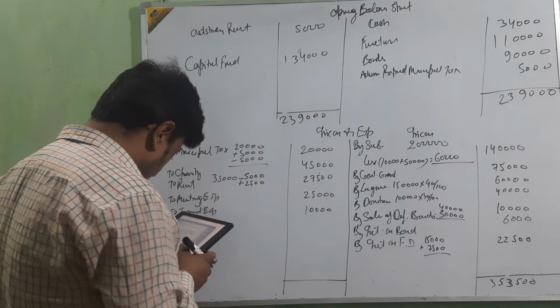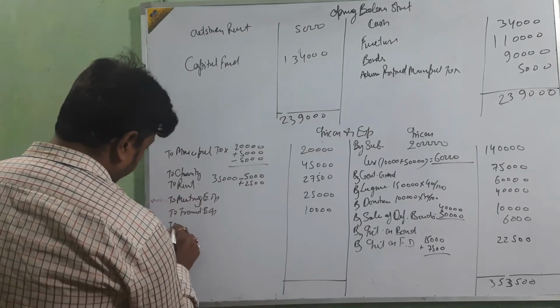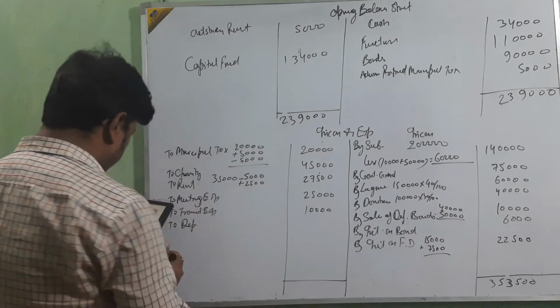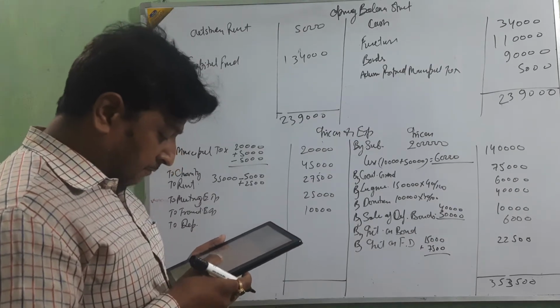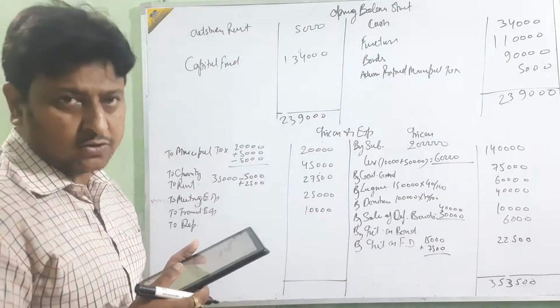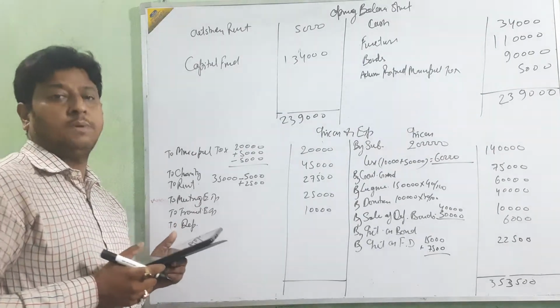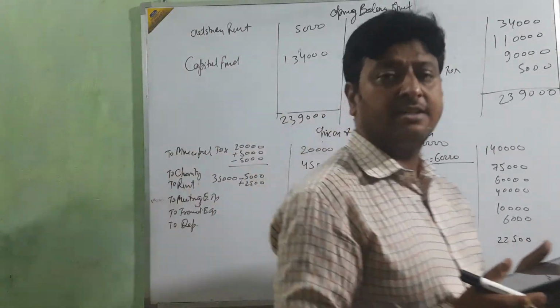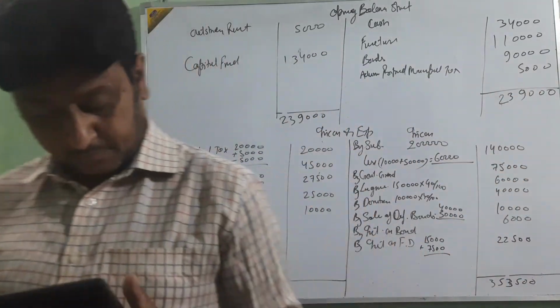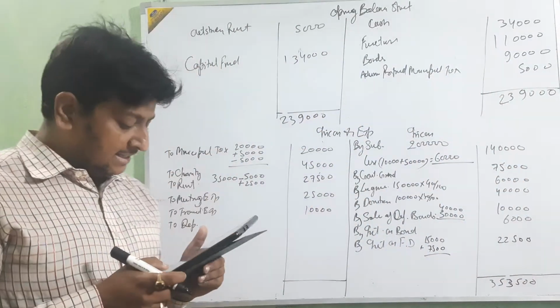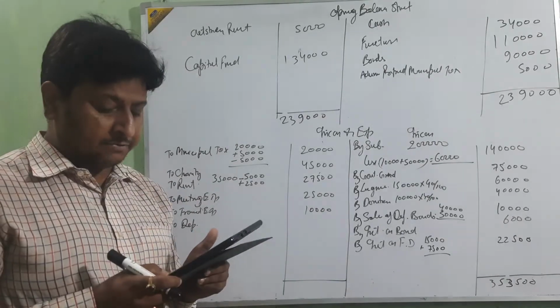Then next is furniture, where we are only showing depreciation. Just see how we are going to calculate the depreciation. Opening balance of furniture 1,10,000, and closing balance 1,05,000.